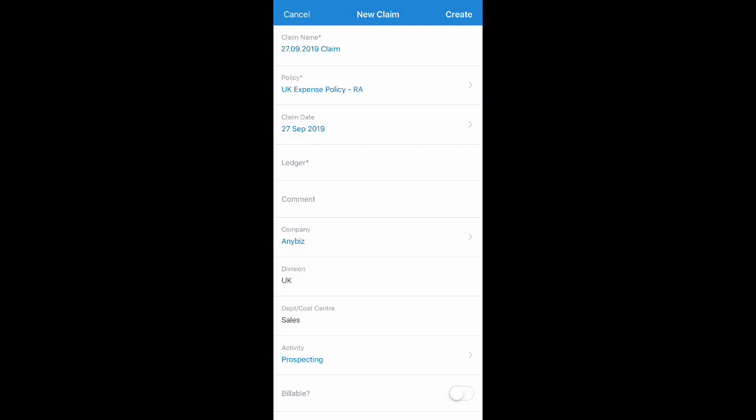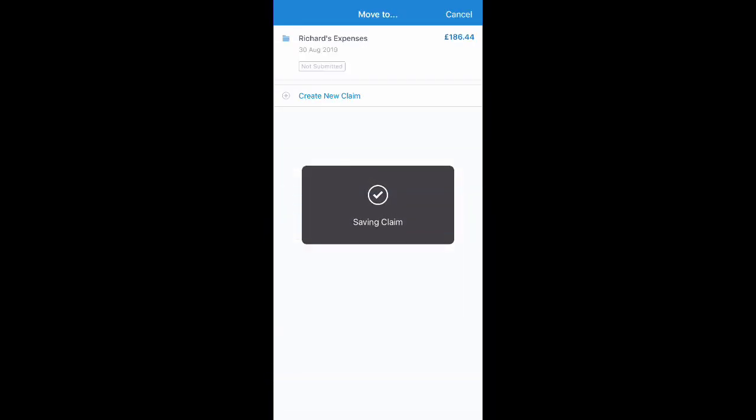And as I create a claim, all the data that's needed for me to submit my claim is captured in my Concur profile, and it pre-populates into this expense header. So I don't need to key in any cost centres or department codes, it all happens automatically. If I needed to allocate this to a different cost centre, I can do that as long as I've been given the permission to do so. I can also change the claim name, and then all of the expenses I've captured are moved on to this claim that I'm just about to create.